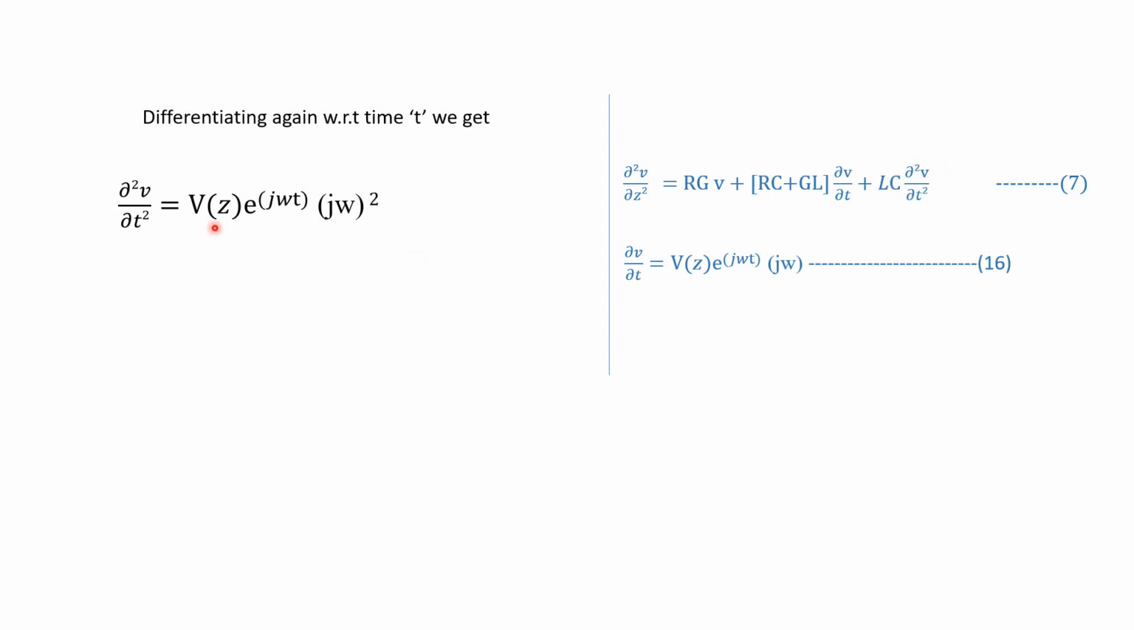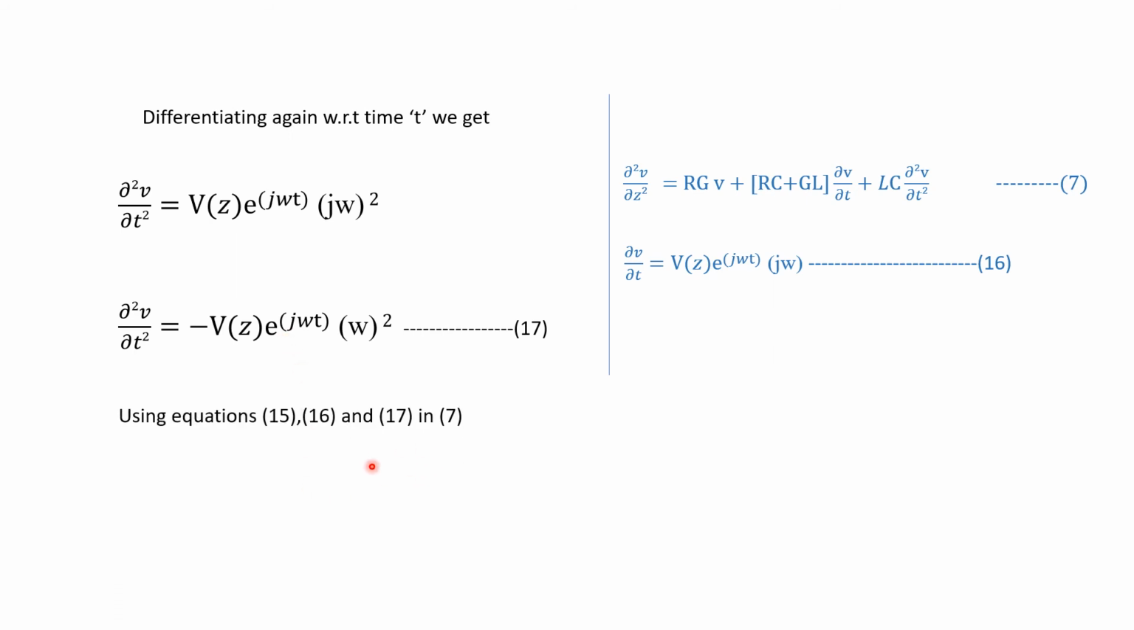If you find that out, it will be equivalent to V(z) into e^(jωt) into (jω) the whole square. Similarly, we can write this as j²ω², and j² is minus 1. So it is minus V(z) into e^(jωt) into ω².